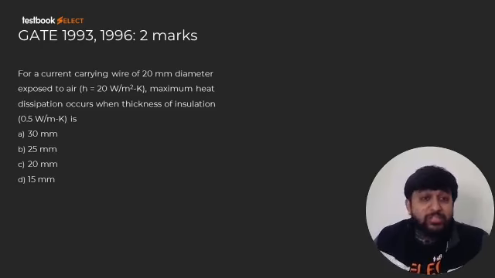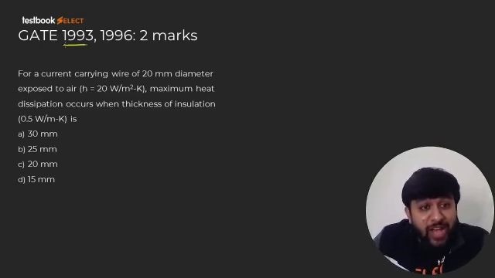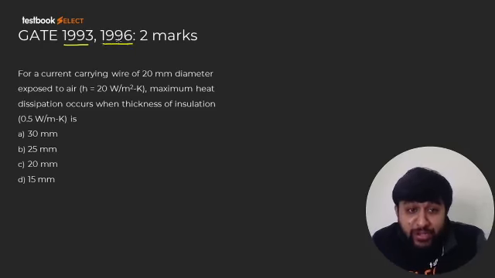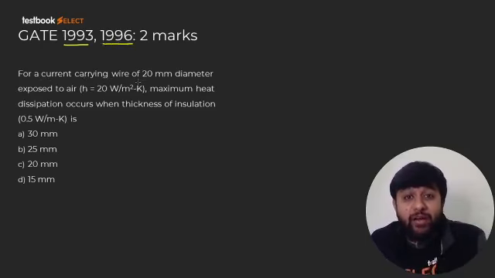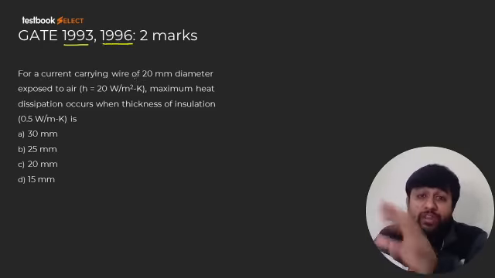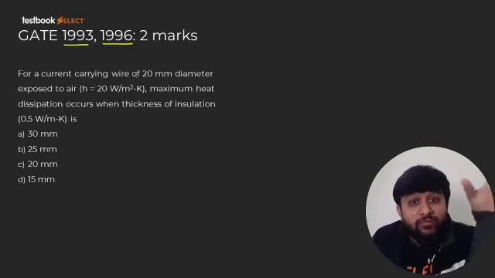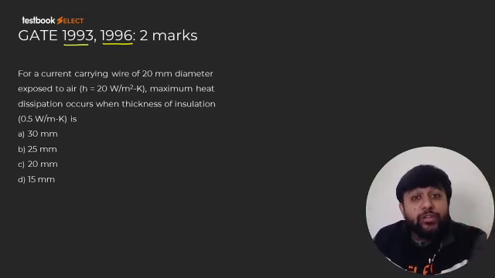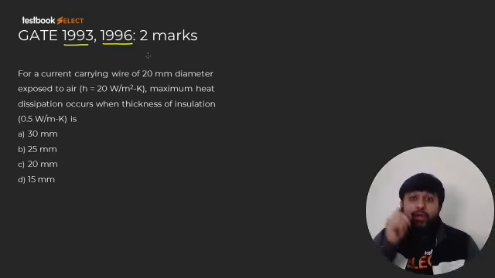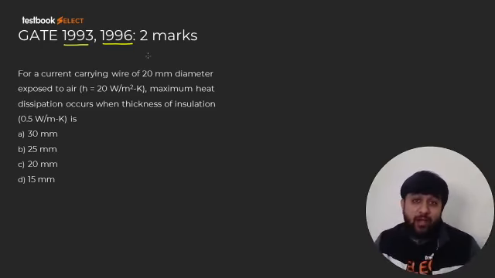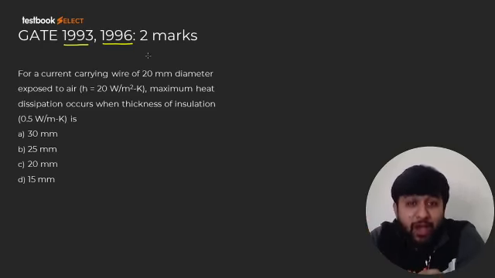Now guys check, this is the first question. This question was asked in 1993 also, 1996 also, same question. What is the question? For a current carrying wire. So guys always remember, in case of wire, the heat dissipation rate should be maximum. The wire must not store any heat. So heat dissipation rate should be maximum, and resistance should be the opposite. Resistance should be minimum.